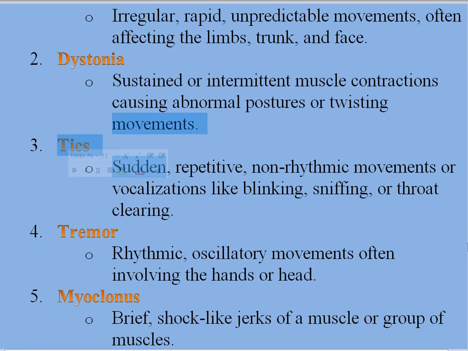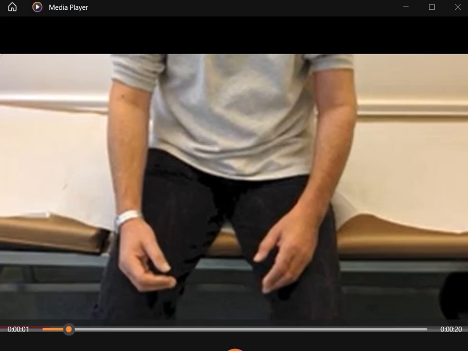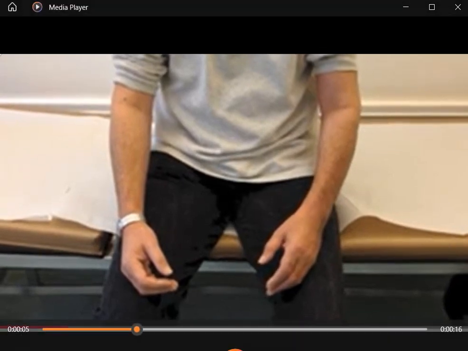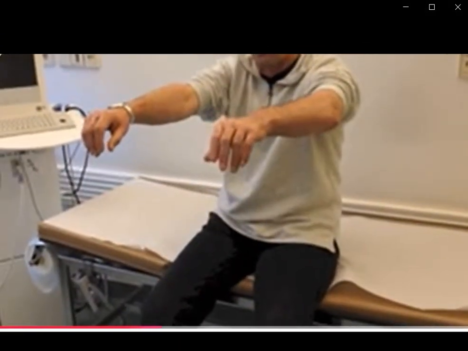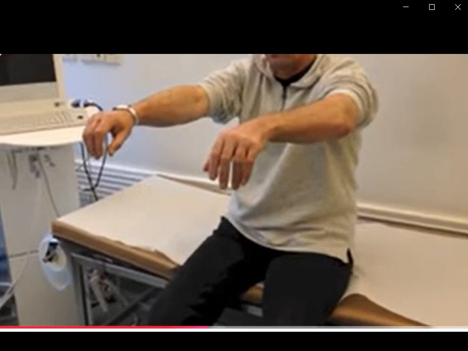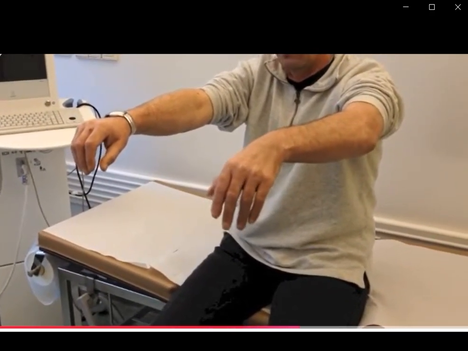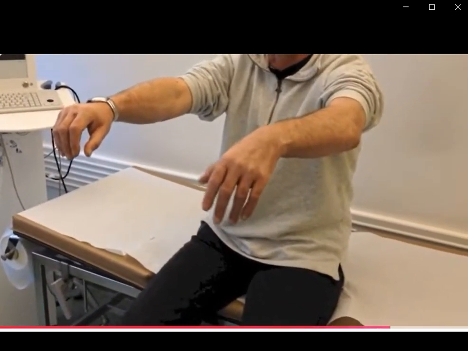Then there's myoclonus. Myoclonus is brief shock-like jerks of a muscle or a group of muscles. Let me tell you something about the myoclonus. You see the jerky movements of the limbs. This is the myoclonus. There are different causes of the myoclonus. Just to tell you about the movement.